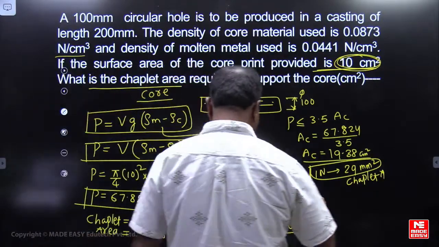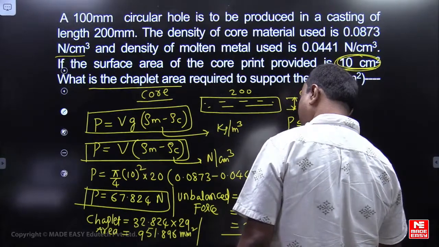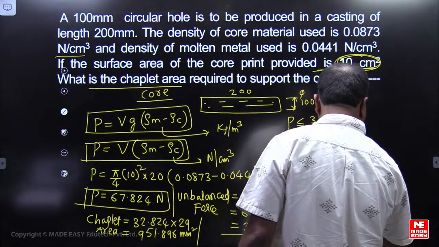So the answer here, friends, is that the chaplet area required is 9.5252 centimeter square.